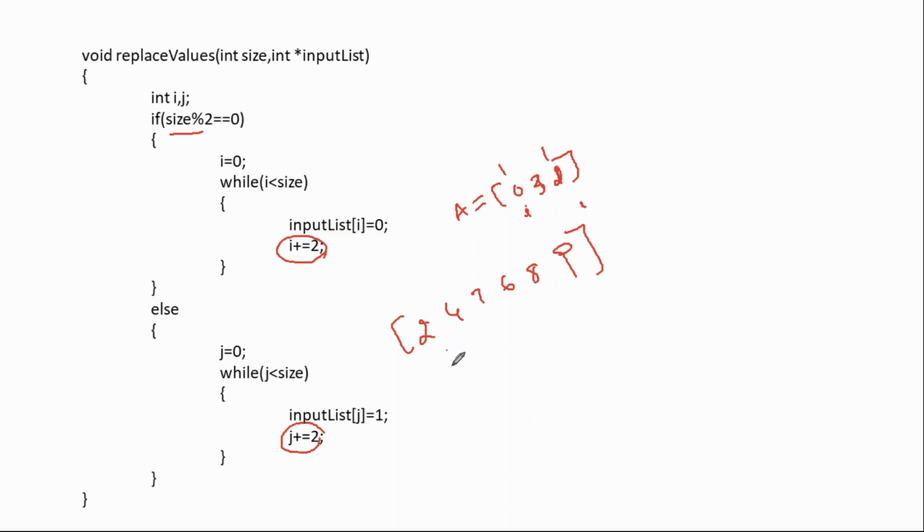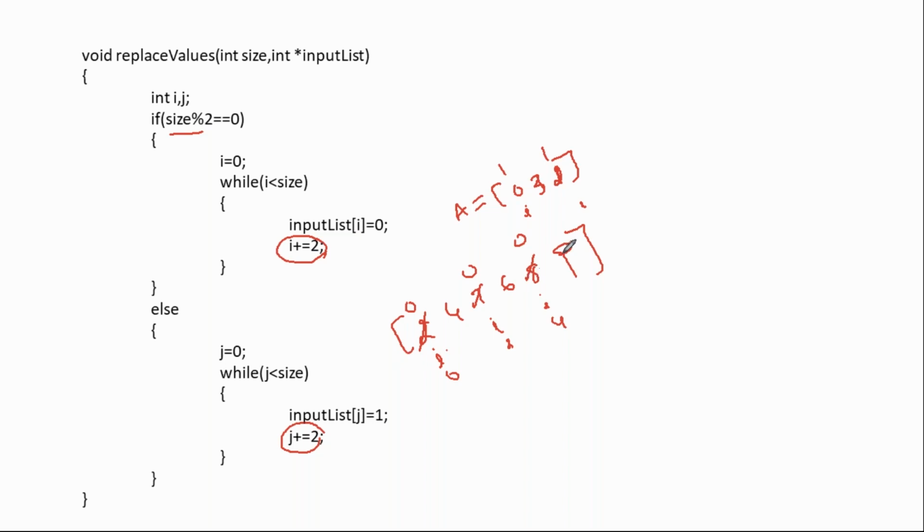If the length of the list is 6, obviously we should replace with zeros, right? We should replace 0. The i value will replace this with 0. Then i plus 2, the i value becomes 2. This is 0. Then next, the i value becomes 4. Then only these alternative elements will be replaced with zeros. But what is the question?